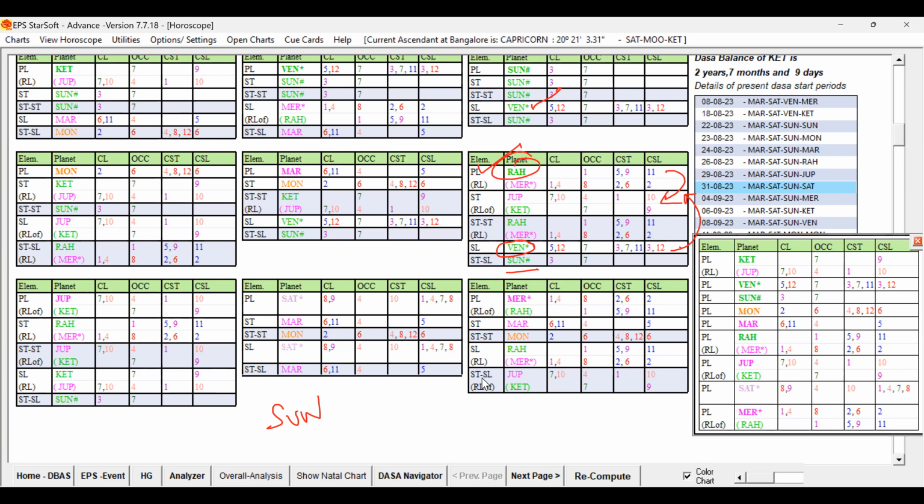So now under Sun Dasa, Rahu is stronger and Jupiter is the next one. So Dasa, Bhukti and Antara. The native got married during this Sun Mahadasa, Rahu Bhukti and Jupiter Antara. Right?